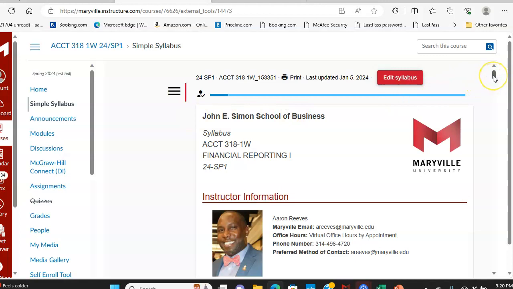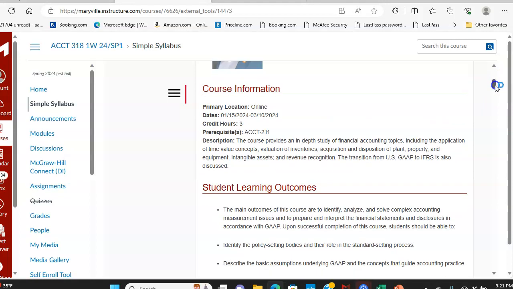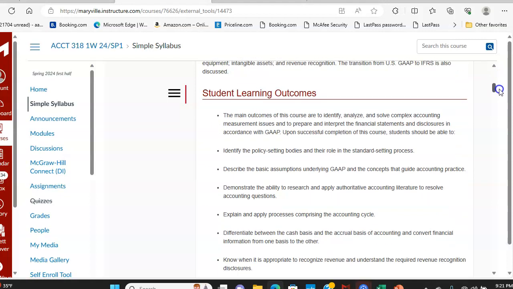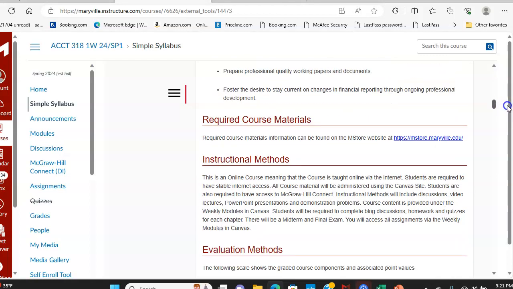So the course syllabus has information. It has my contact information, my email address, and my phone number, information on the course. And again, this course is an 8-week course. It gives a description of the course. You have the learning outcomes from this course on the syllabus. It shows the required course material and how to access that material.